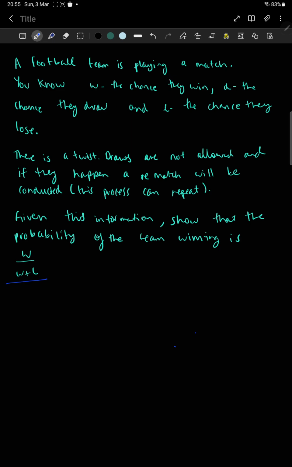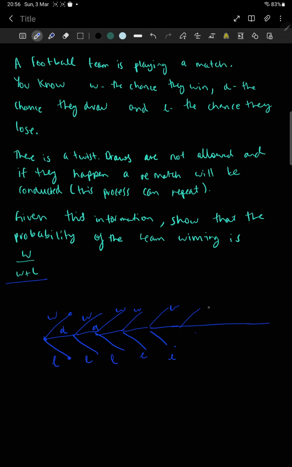Okay, so when the team plays a match, there are only three outcomes that could happen. They could either win the game, they could draw, or they could lose, right? And there's a chance of each of these three happening. Now, if they win or if they lose, well, that's the end of the match. If they draw, however, a rematch has to take place. So again, during the rematch, they can either win, draw, or lose, right? And you can imagine this process repeats basically forever, right? So there's basically a zero chance of an infinite amount of draws, but yeah, it is possible to get like 100 draws and then a win.